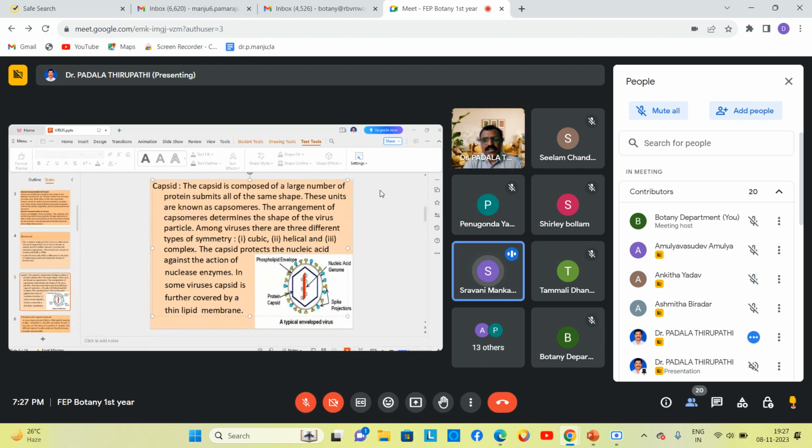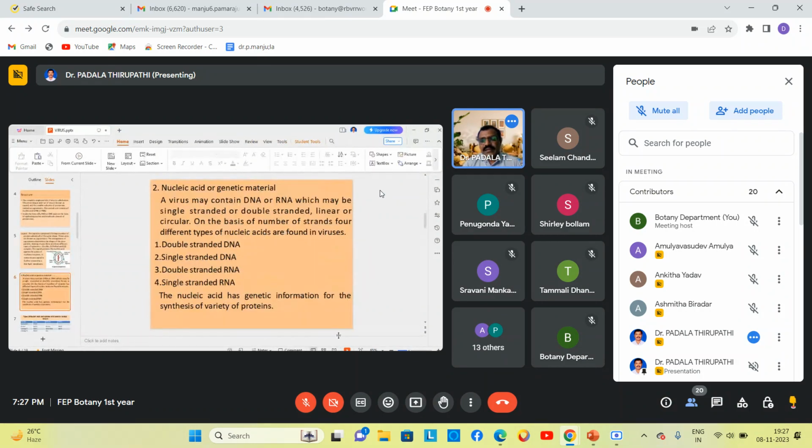Yes, sir. So the virus name is given based on the structure of the envelope, based on the external structure of the virus. And the inside, the central core, consists of genetic material or nucleic acid. Is this slide visible? Nucleic acid or genetic material.